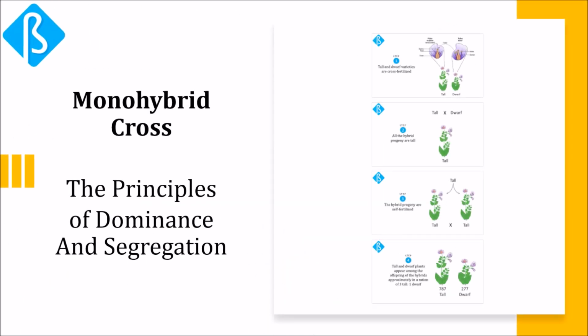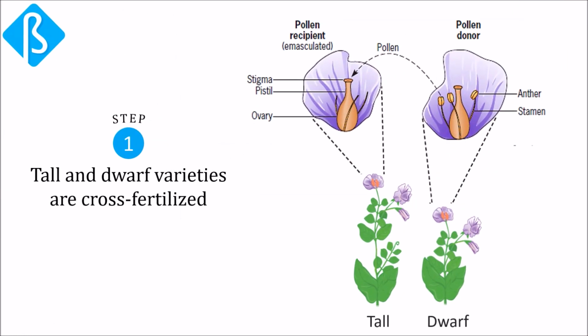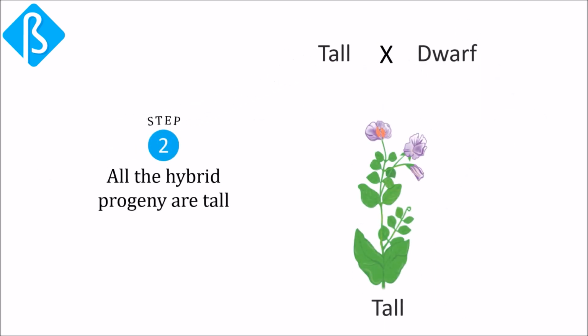Mendel performed monohybrid cross experiments, whose results gave the principles of dominance and segregation. Mendel cross-fertilized tall and dwarf pea plants to investigate how height was inherited. He carefully removed the anthers from one variety before its pollen had matured and then applied pollen from the other variety to the stigma, the sticky organ on the top of the pistil that leads to the ovary. The seeds that resulted from these cross-fertilizations were sown the next year, yielding hybrids that were all uniformly tall.